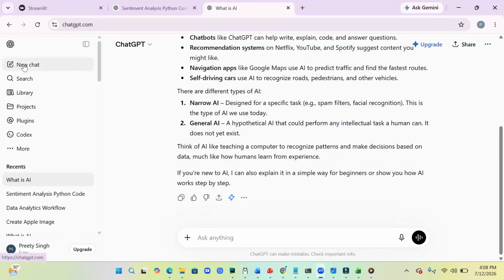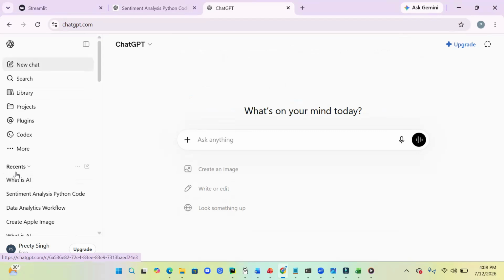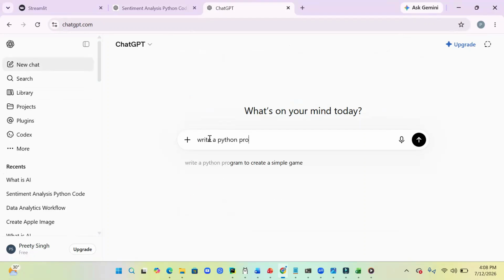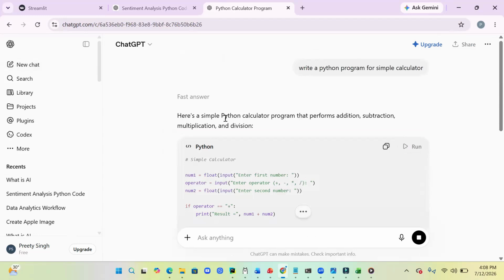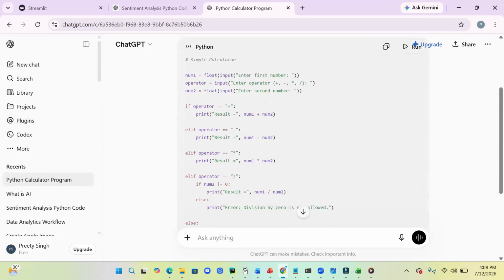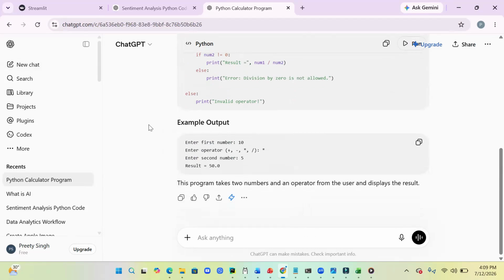Let me click the new chat. So what is AI? That is something which we have just searched. It is going to the recent, that's going to the history. After that, I have started a new chat. And here I wanted to write a Python program for simple calculator. It has written it. You can see it has written the code. You can take the code and paste it in any IDE and run it. It's working code, and it is also giving us an example output.